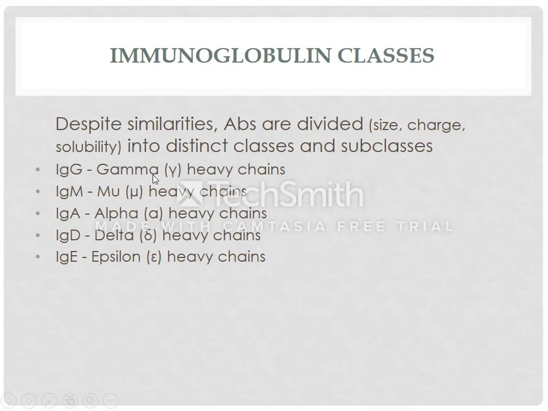Gamma heavy chain, so immunoglobulin G. Mu heavy chain, so immunoglobulin M. Alpha heavy chain, so immunoglobulin A. If an antibody contains delta chain, so immunoglobulin D. If an antibody contains epsilon chain, so immunoglobulin E. There are 5 types.